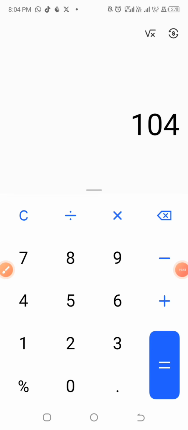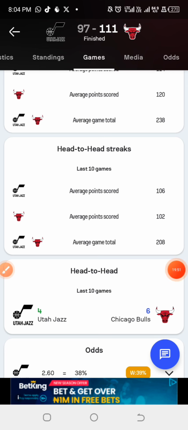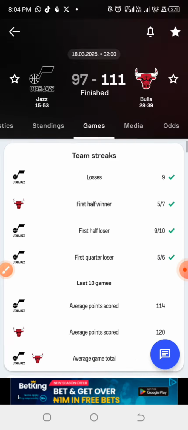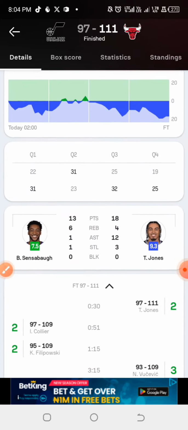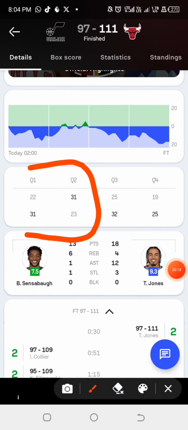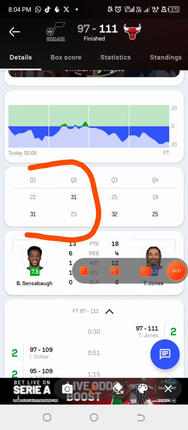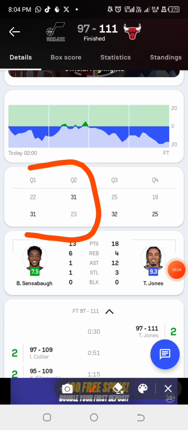Alright, so now we are going to check if this particular game's first half will end up as over 99, because if you are subtracting 5 from 104, you should be getting 99, right? Let us check if the game ended up over 99 in the first half. That is, if you are subtracting 5. But if you are subtracting 10 from it, you should be getting something like over 94 in the first half. So we have the first half of the game like this. Even though this particular match total ended up at 97 and 111, that is a very low point, right? So let us check if the first half actually ended up over 94 or over 99.